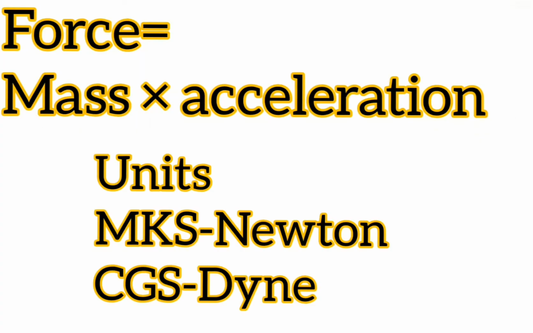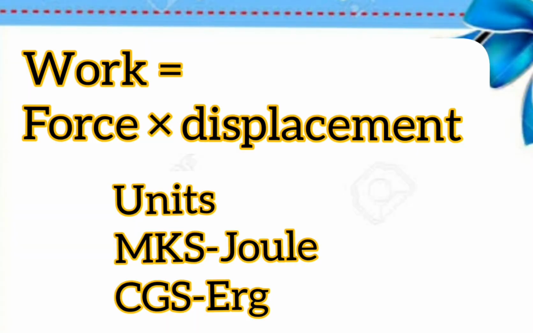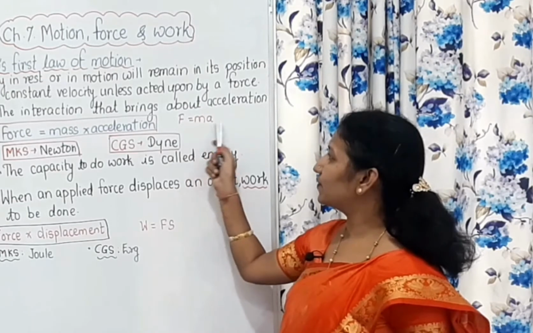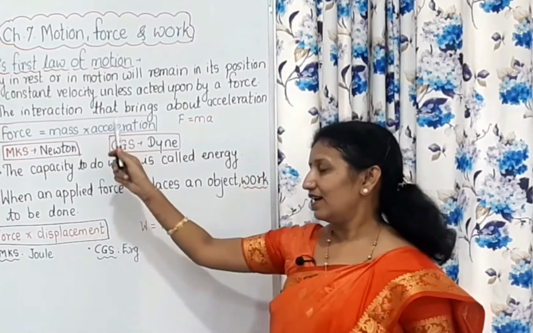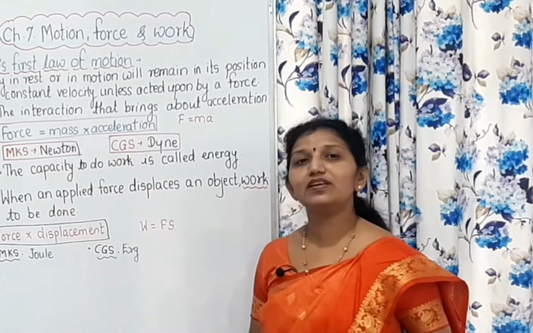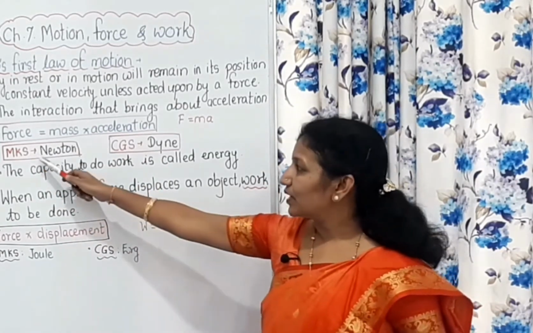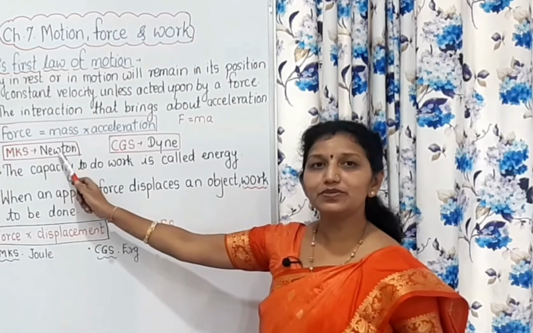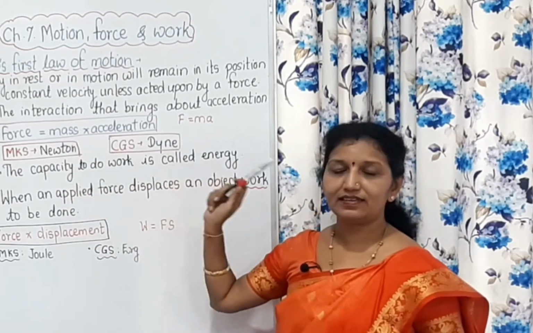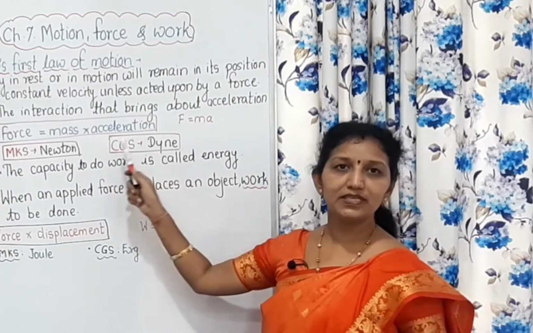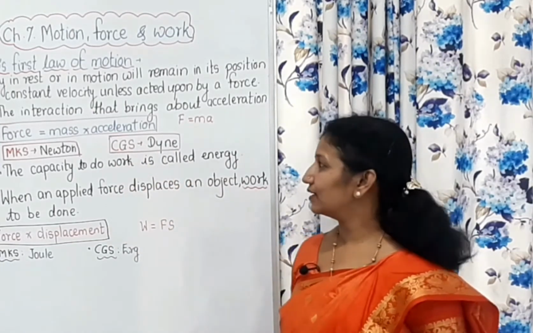The formula for force is mass into acceleration. In short form it is written as F is equal to M into A. And the units for force are, in the MK system, Newton, and in the CGS system, dyne. They are given in the memory of the scientists Newton and dyne.